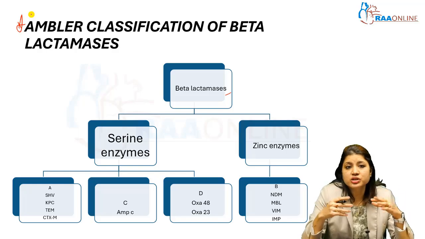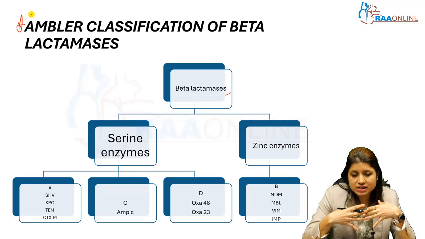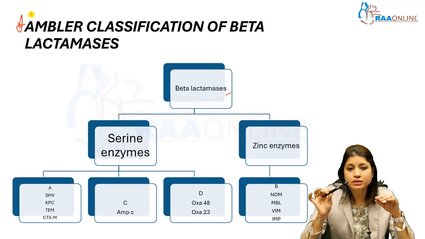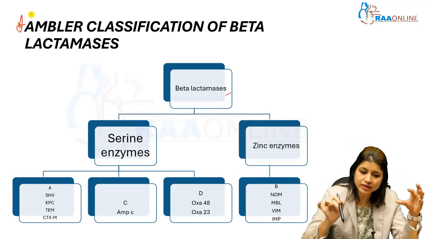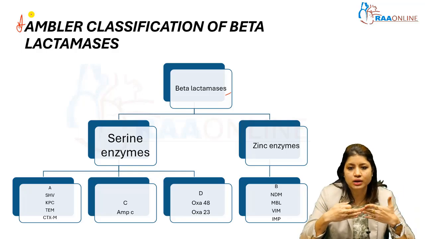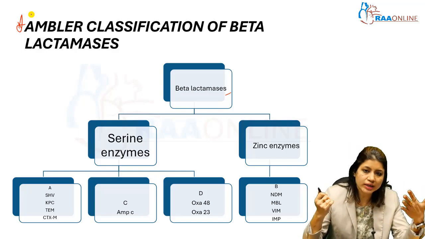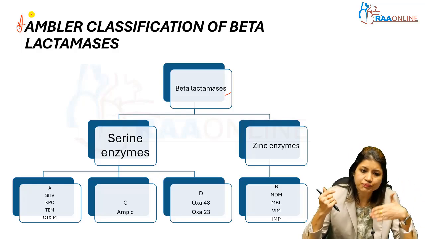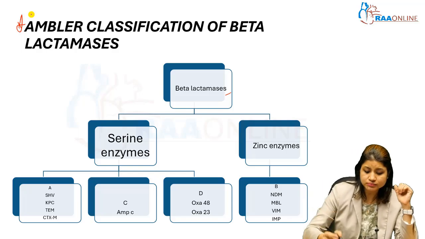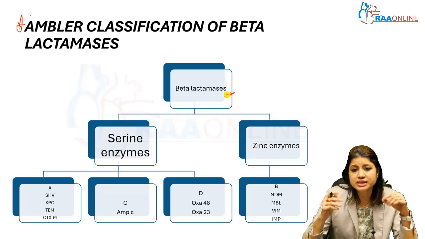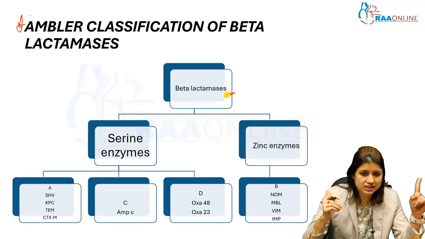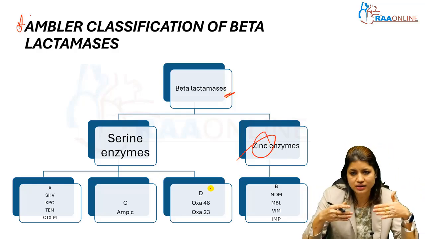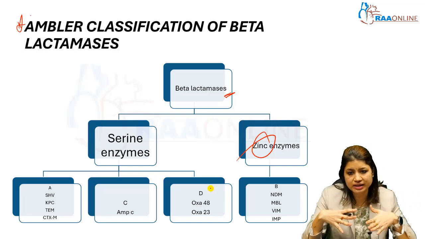Now, a little brush up on Ambler's classification of beta-lactamases. This is a very important classification. You have to remember it, at least to have an idea of what kind of enzyme it is and how we tackle it, and whenever you look at your microbiology reports and culture sensitivity pattern, it will be very easy for you to deal with. As per Ambler, these beta-lactamases are of two types, serine enzymes and metallo enzymes. The metallo enzymes, mostly in our eastern part of the world, are zinc enzymes.